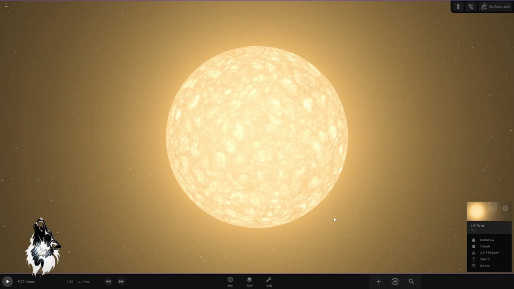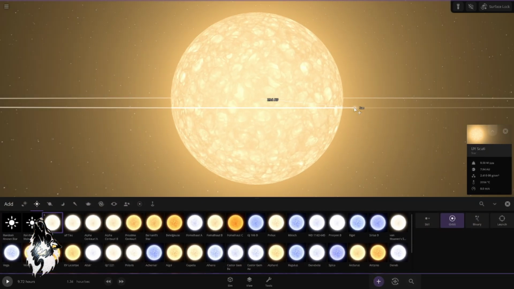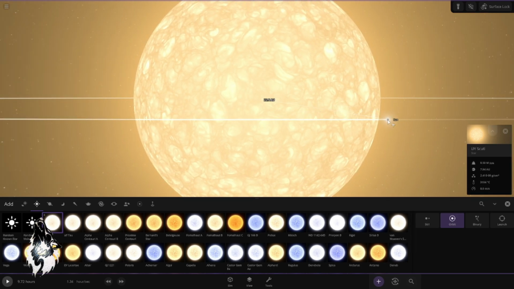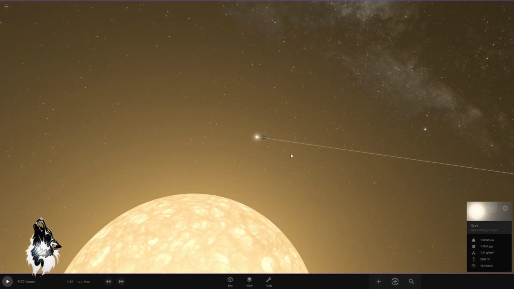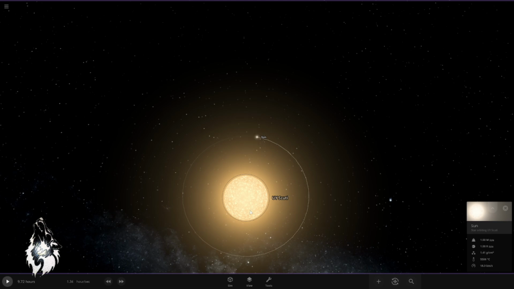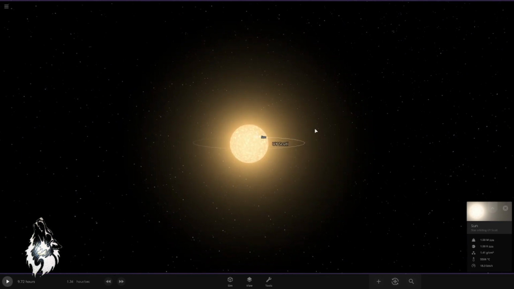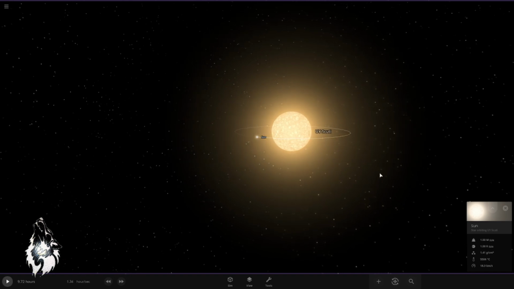To understand how large this star is, keep in mind it's more than 1,700 times wider than our sun. To understand exactly what that really means, let's add the sun next to it and show you what I mean. Okay, this is good. Now, this is our sun. Okay, look. This is our sun. This is UY Scuti. This is a huge star. What I would like to do is this. What if in our solar system we had UY Scuti instead of the sun?